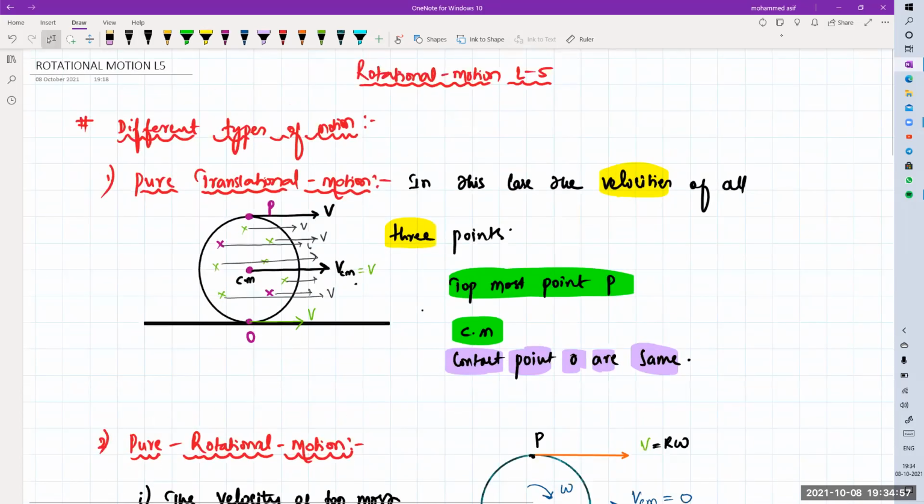I hope every point has been covered in this one. If you are having any doubt in this one, please let me know in this concept part of the lesson. I told you yesterday the angular impulse also, no?